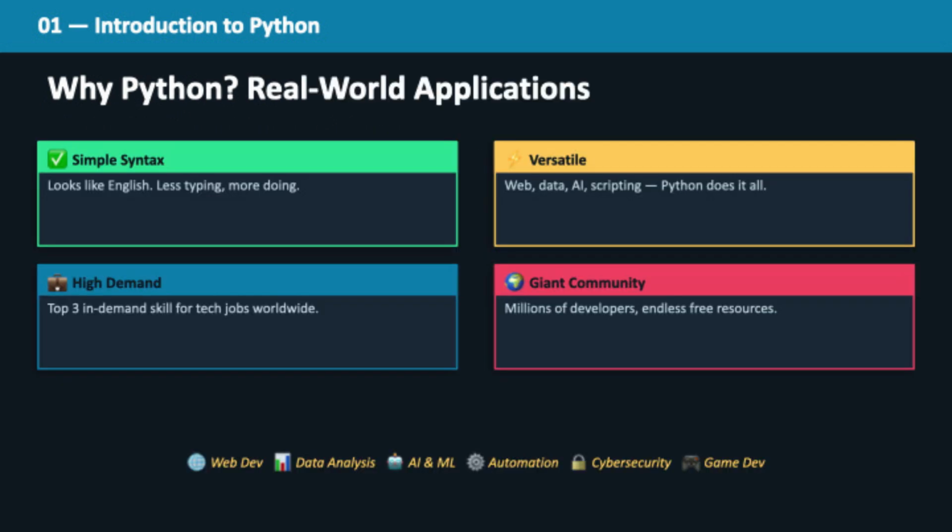So why Python and not something else? Because it's simple, powerful, and used everywhere, from websites to AI systems. Companies like Google and Netflix use it, and it's one of the most in-demand skills today. Learning Python is not just learning code, it's opening doors.